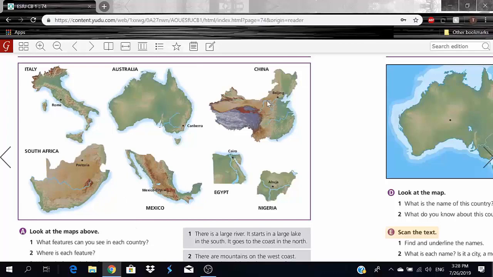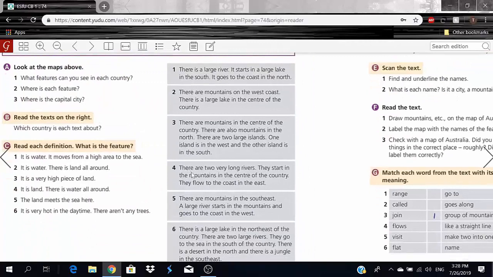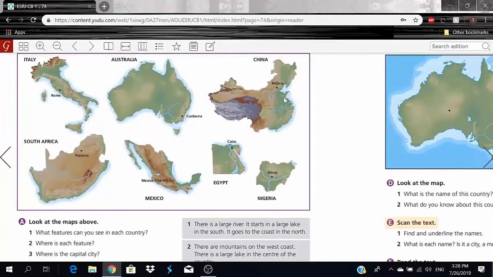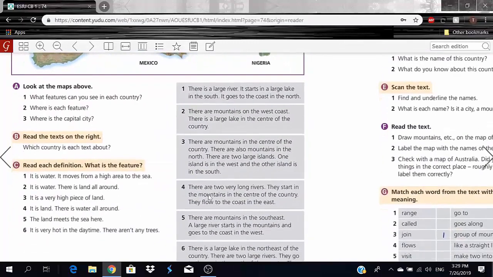You can see this is a river and this is another river. They flow to the coast in the east. Nigeria does too, but it only has one, not two. That's why I chose China. And they start from the center, like he said. So China will be number 4.